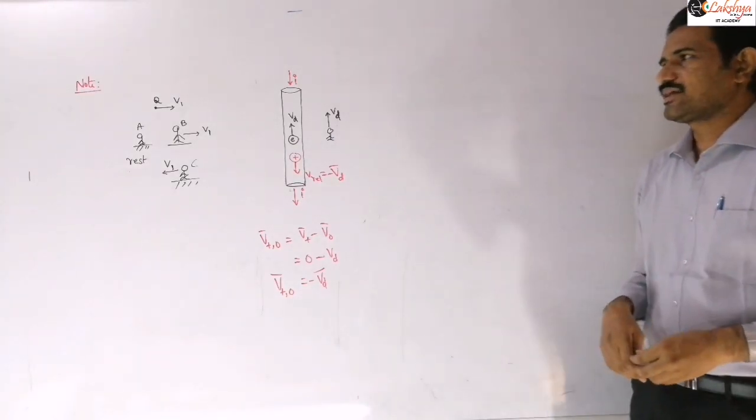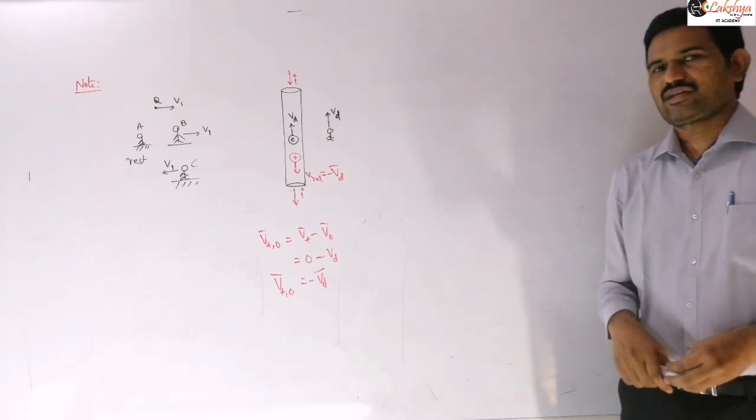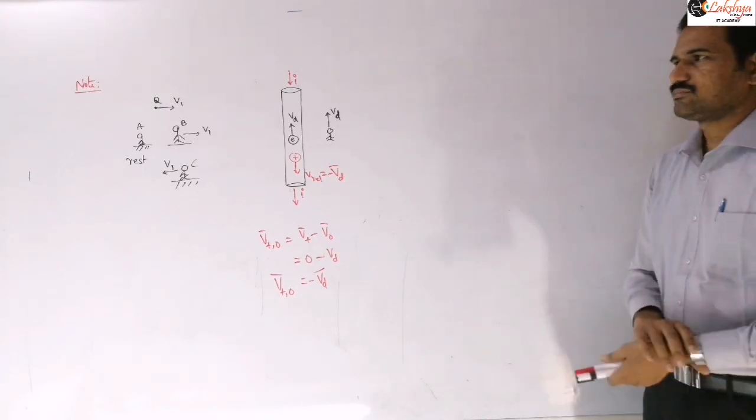Consider a current carrying conductor in which electrons are flowing.